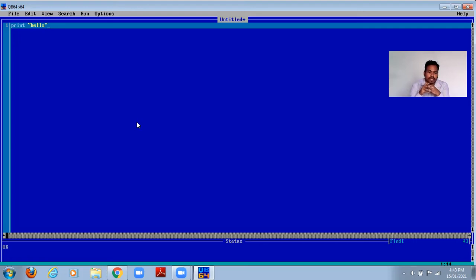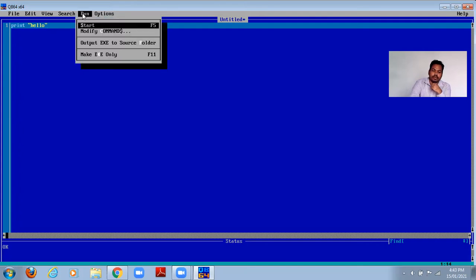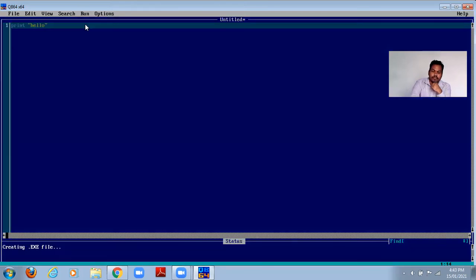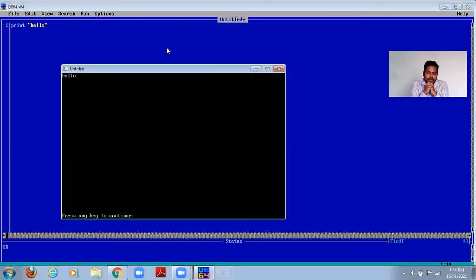So how to run the program? Here at the top, you can see the run option, right? Go to this run tab and click on start. Let's wait. At the bottom side, you can see it is creating the .exe file. So it is executing that file. Whatever statements we have written are executing. So the output window will be generated. See, the output window is there on our screen. In the output window, what is written? Hello, right? Hello is written in our output screen.